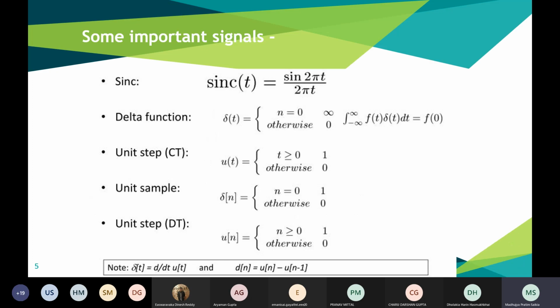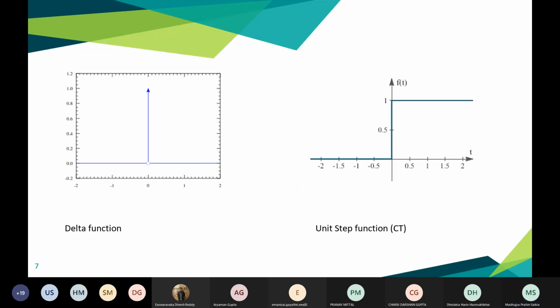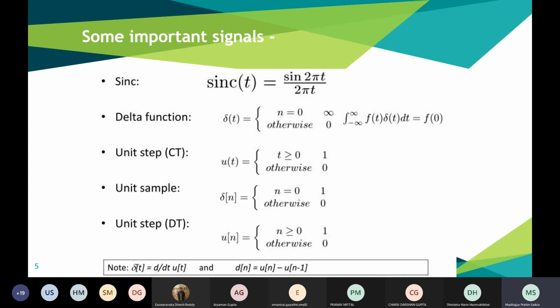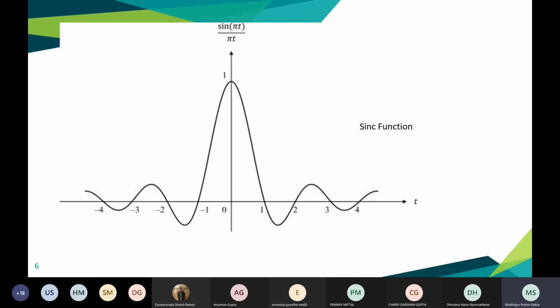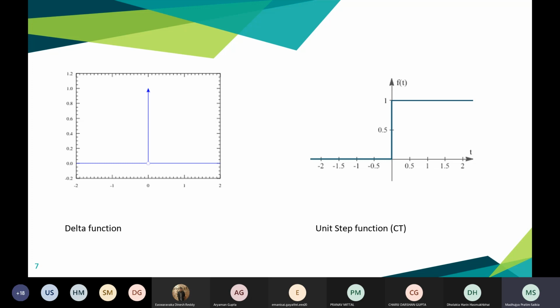Next we come to the delta function. The delta function has an infinite value at t equal to 0 and it is 0 at all other values of t. So this is the delta function on the left. Next we come to the unit step function, which has a value of 1 for all t greater than 0, and otherwise it is 0, like the function shown on the right.